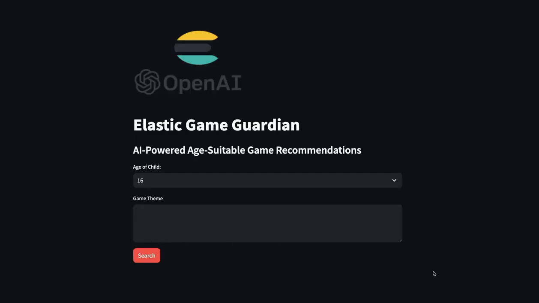So let's try one more example. My girls love games with dancing, or they just love dancing in general and singing. So my 7-year-old said, "Hey, Dad, I want a game, something to do with dance." So I don't have to be precise. I can be imprecise here in my ask, and from Elastic Vector Search, I then want to forward the results to Azure OpenAI to tell me whether the games returned by Elastic Vector Search are appropriate for my 7-year-old.